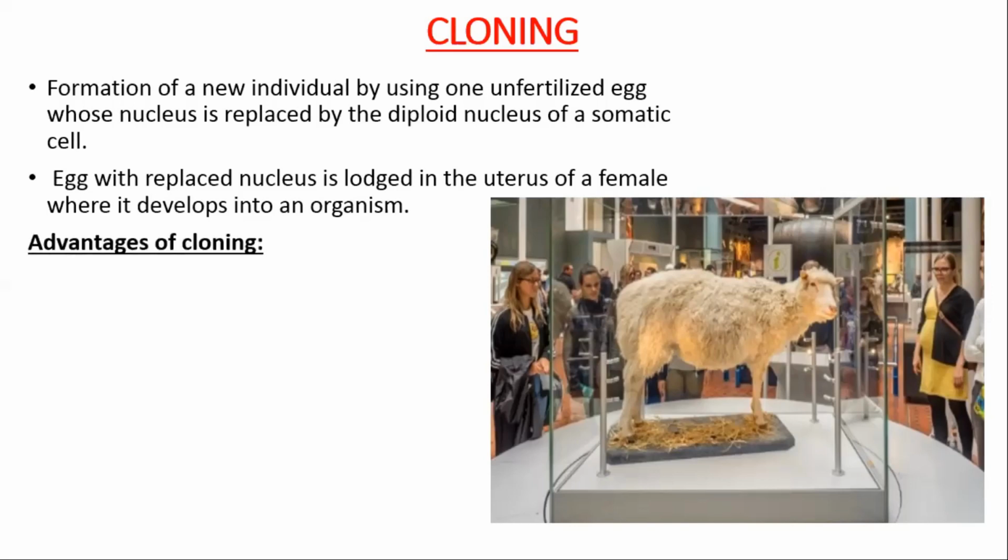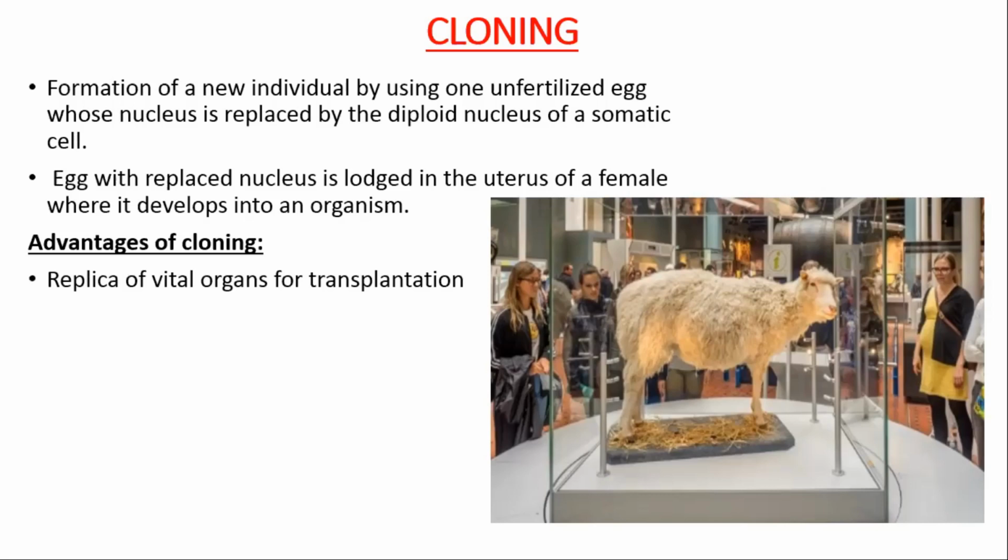Now, this was a quick review of the process of cloning that you have studied in detail in your previous class. So what were the advantages of cloning? With the help of cloning, we can generate replicas of vital organs for transplantation.